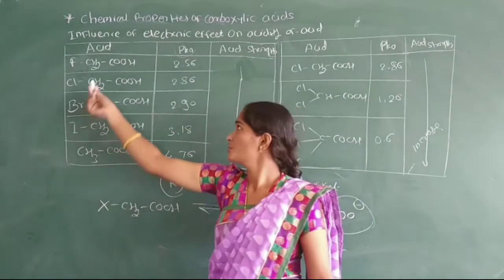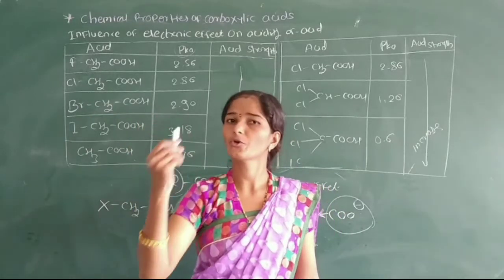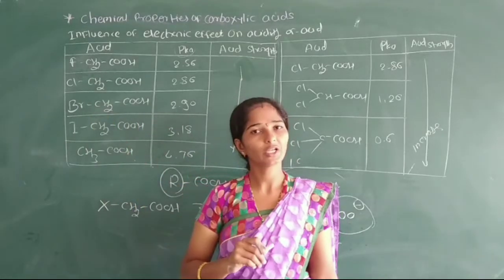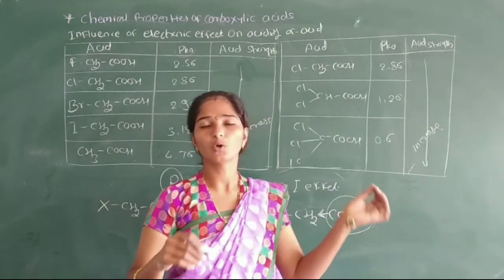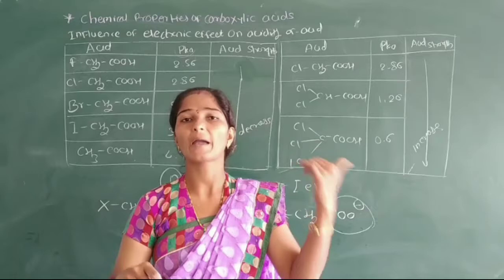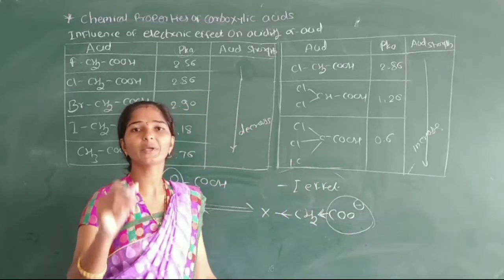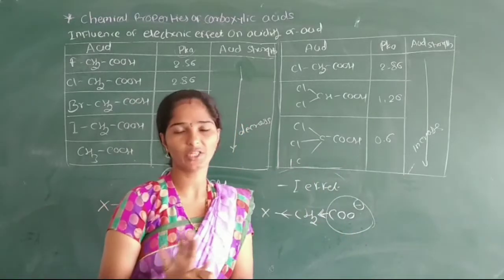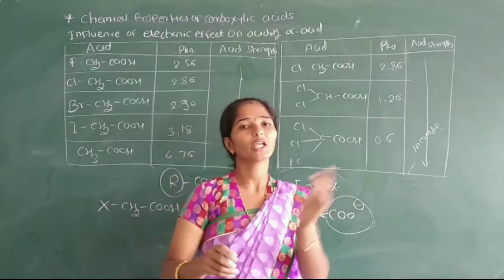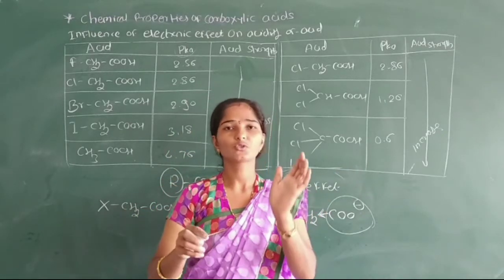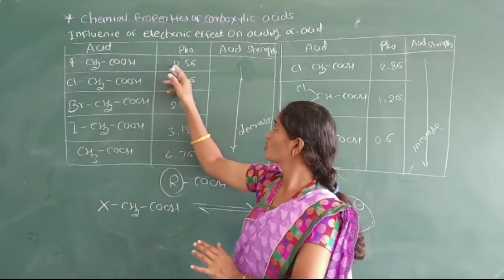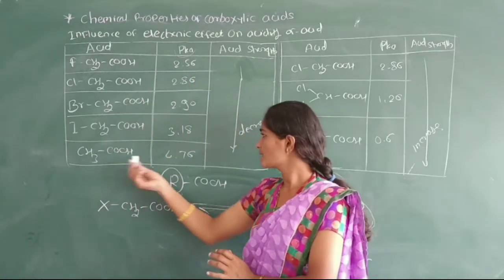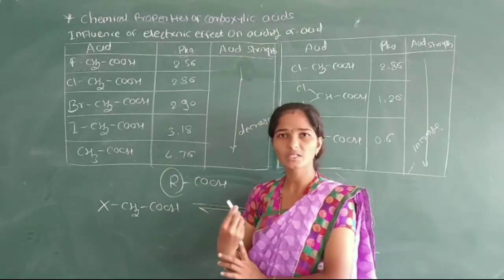We know that fluorine is more electronegative than other halogen atoms. Therefore, the carboxylate ion, the conjugate base of fluoroacetic acid, is stabilized. That means a more electronegative atom gives a stronger acid. We see here the first, 2.56, and the last, acetic acid, 4.76.